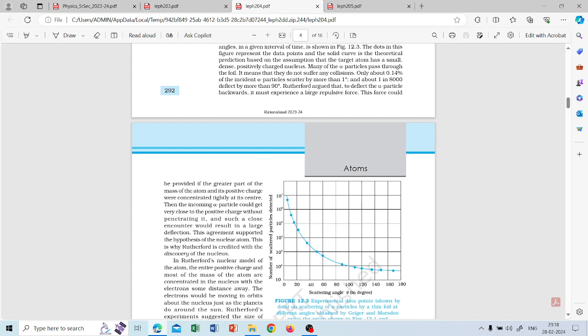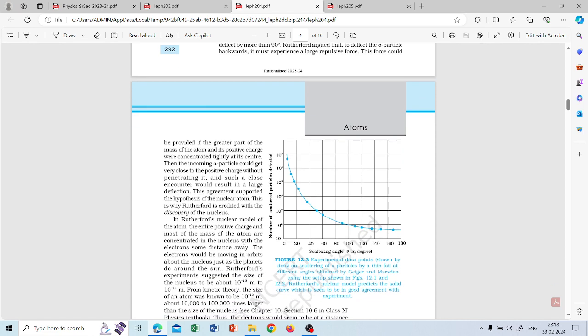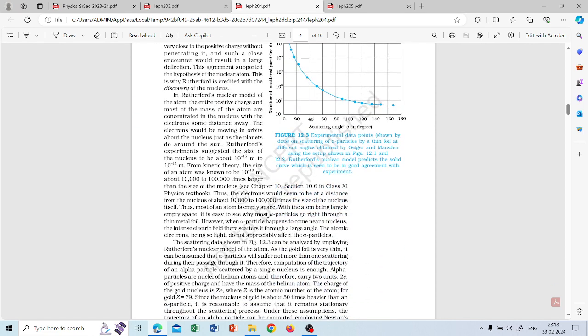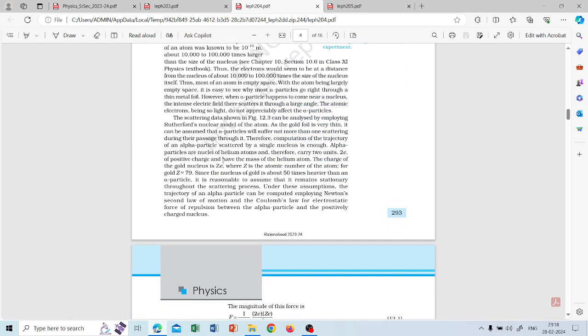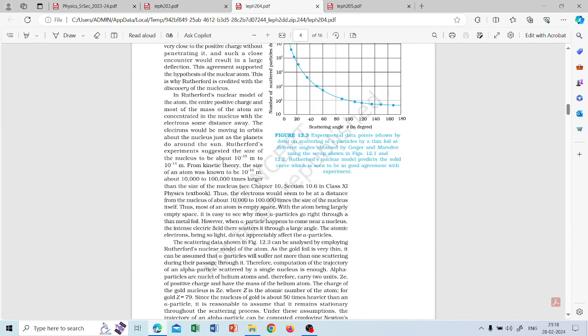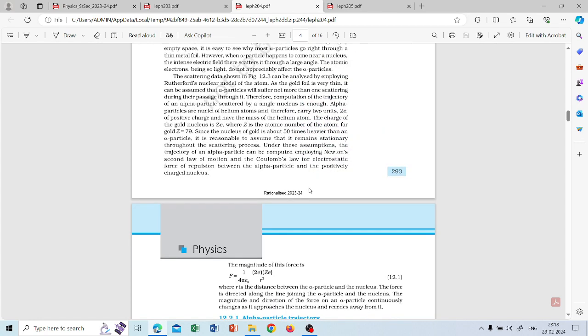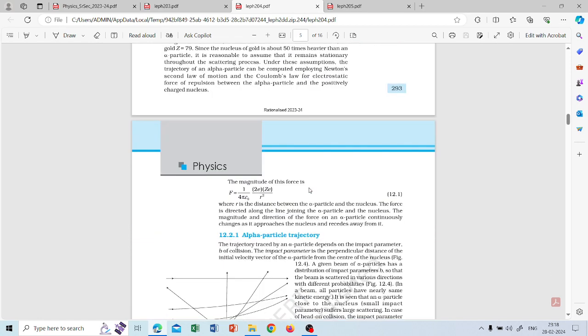To get deflected by 90 degrees, since the alpha particle is positive, there should be a large repulsive force. So it shows that the nucleus is positive. So he found out that the positive charge is in the nucleus, and in this way he suggested a solar system kind of model. But you all know there is a drawback for the Rutherford model, that you can see, what is the drawback and those things.